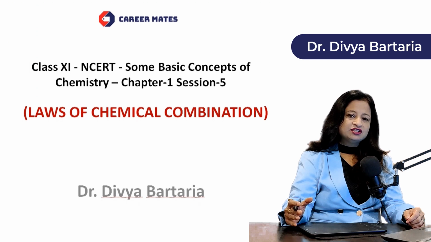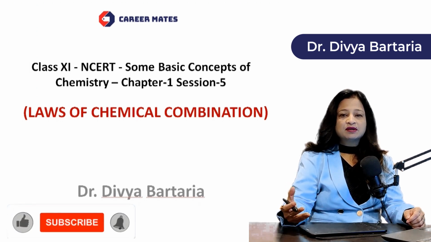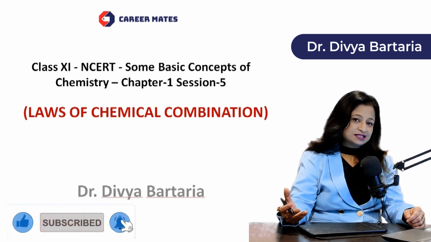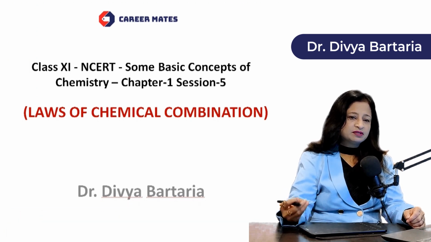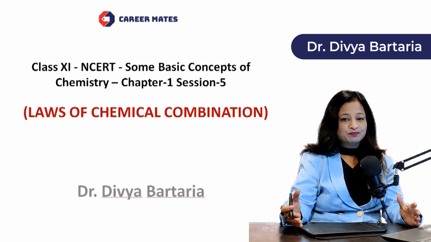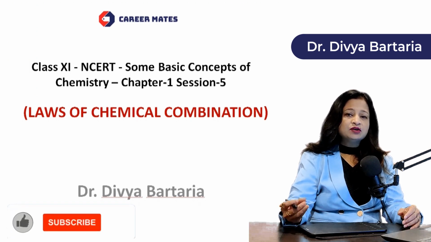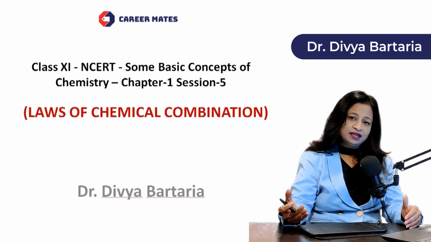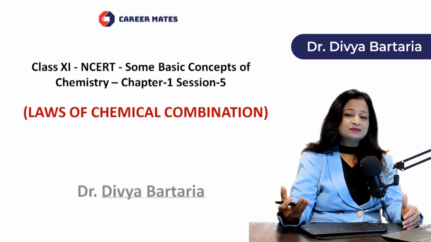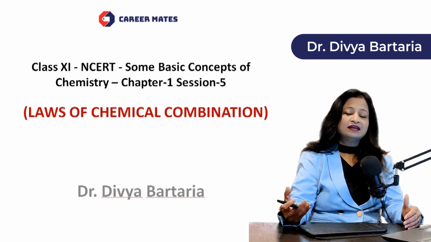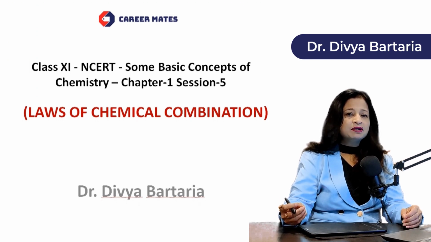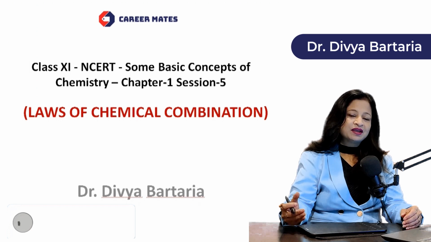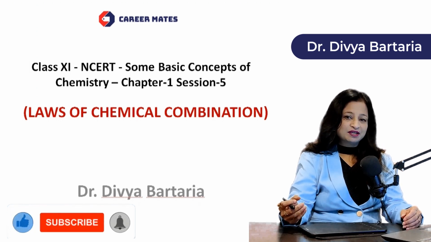Dear students, सबसे पहले हमारे लिए जानना बहुत इम्पॉर्टेंट हो जाता है कि हम लॉज ऑफ केमिकल कॉम्बिनेशन क्यों पढ़ें, क्या इम्पोर्टेंस है इसकी। तो इसके लिए हम सभी रिकॉल करें कि केमिस्ट्री में हम मैटर के कन्वर्जन की बात करते हैं। Chemistry is the science that deals with the change of matter from one form to the other form, and this change is accompanied by the combination of different types of matter, right? तो जब भी different types of matter का आपस में combination होता है, then certainly there are certain rules, क्योंकि जो भी नए substances का formation हो रहा है उनका एक specific form होता है, energy होता है, characteristics होती हैं। तो जब भी chemical combination हो रहा है तो कुछ rules govern करते हैं इसको, और इन्हीं rules को हम कहते हैं laws of chemical combination.